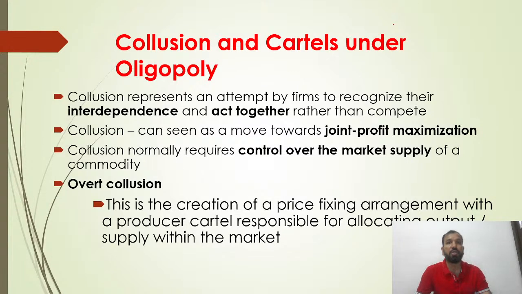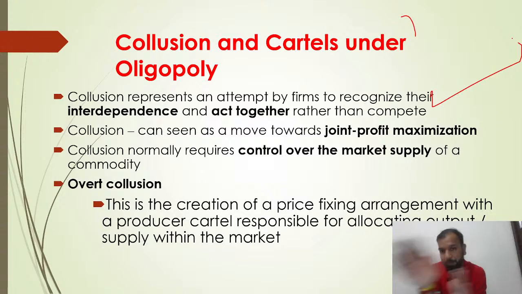So this is collusion and cartels under the oligopoly. Collusion represents an attempt by firms to recognize their interdependency and act together rather than compete. So each and every person in a collusion is acting together rather than independently. Collusion can see a move towards joint profit maximization. Collusion normally requires control over the market supply of a commodity, because all those firms under the oligopoly market just want to create cartels. So whenever you want to increase the prices, you have to control the supply. So under collusion, this is the creation of a price fixing arrangement. The producers' cartel is responsible for allocating the output supply within the market.